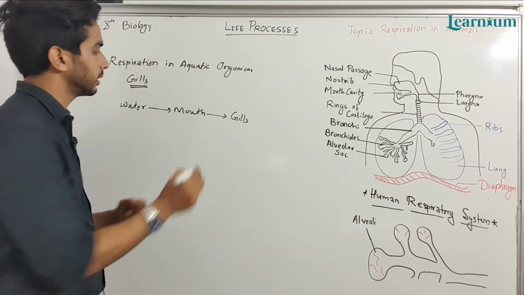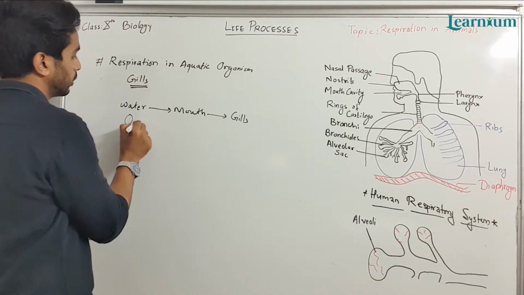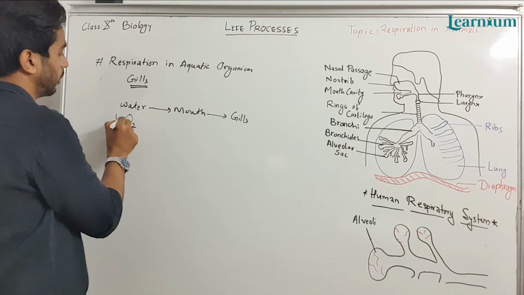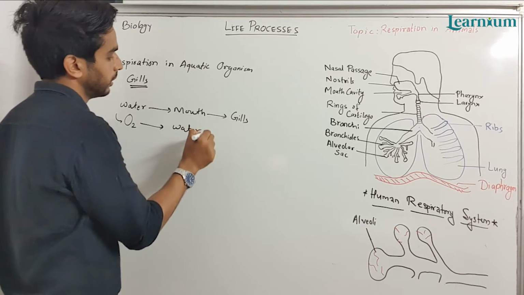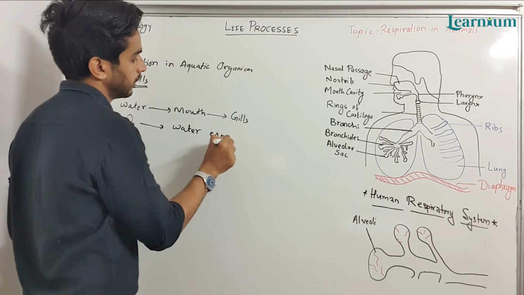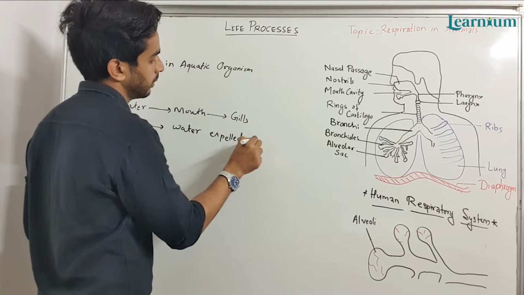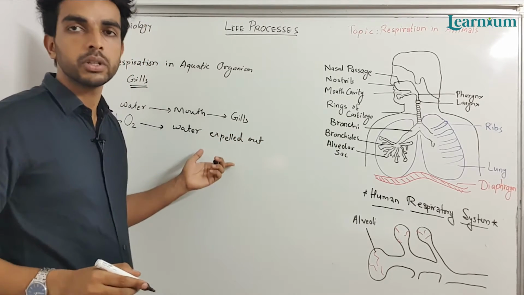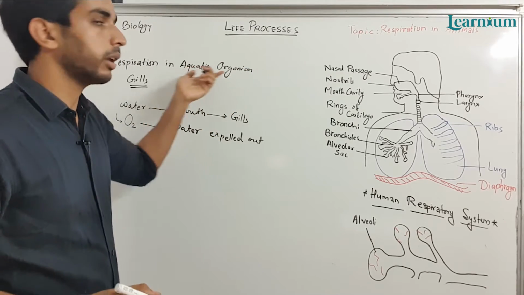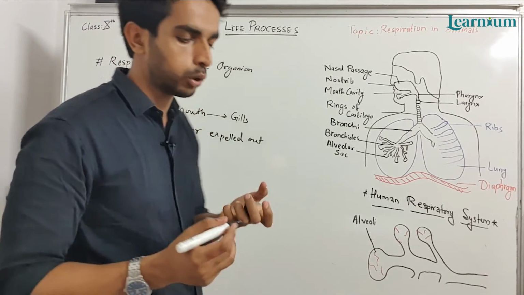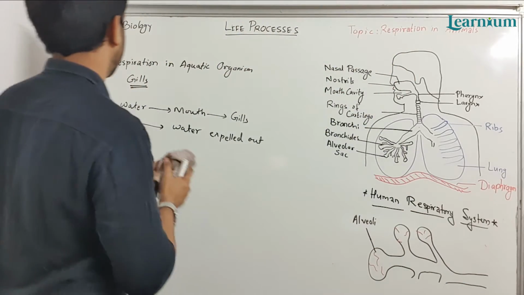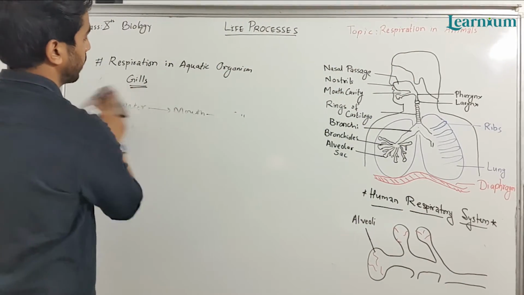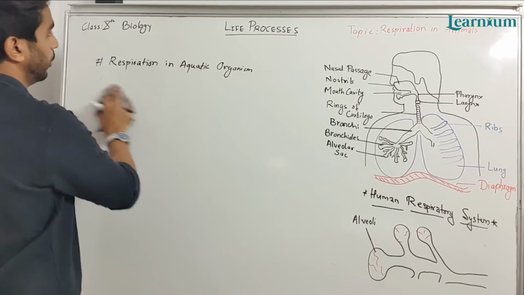Then these gills absorb the dissolved oxygen in the water. Then the water is expelled out through the gills. So this is the respiration in aquatic organisms. This is a very small topic. Now we will see the respiration in terrestrial organisms, that is in human beings and other organisms.